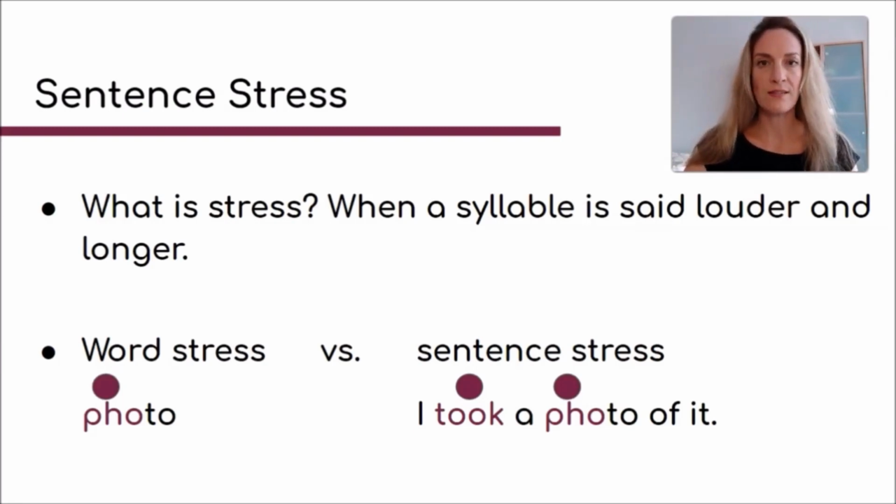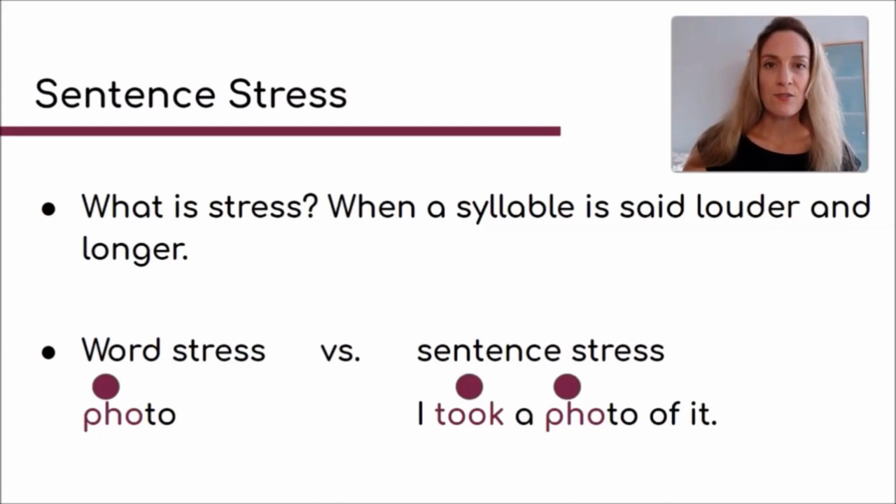And there's a difference between word stress and sentence stress. So word stress is determining which syllable within a word is stressed. So we have the word "photo" here, and "photo" consists of 2 syllables, but only the first one is stressed. We say "photo". Okay, if you're not sure about word stress, then watch my other video. I'm going to link to it in the comment section.